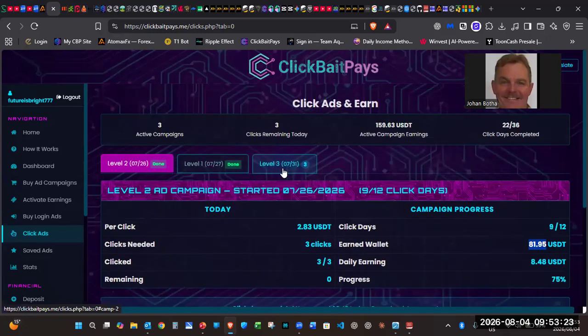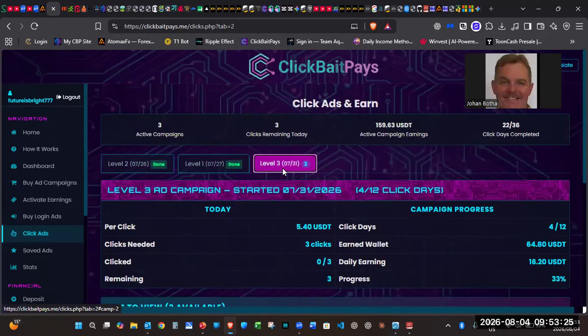Now we're going to go to level 3. Remember, it's your choice where you want to start. You don't have to start at level 1. You can start at level 7 if you have the funds available. The higher you start, the more ads you're going to click and the more income it's going to be. Level 1, 2, and 3 all have 3 ads per day that you have to click. But if you go higher, it's going to be more ads that you click and more income as well.